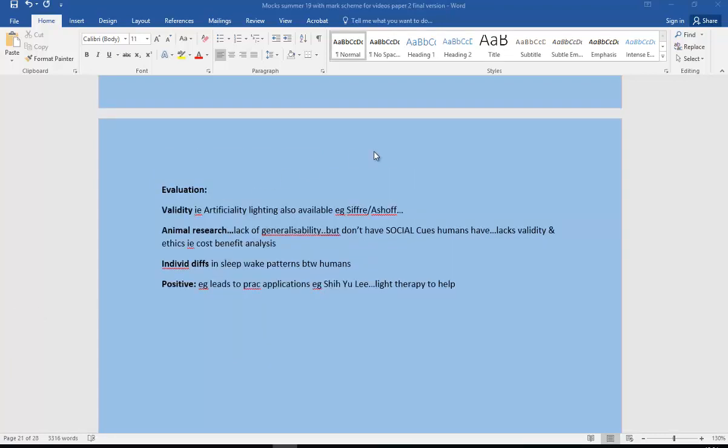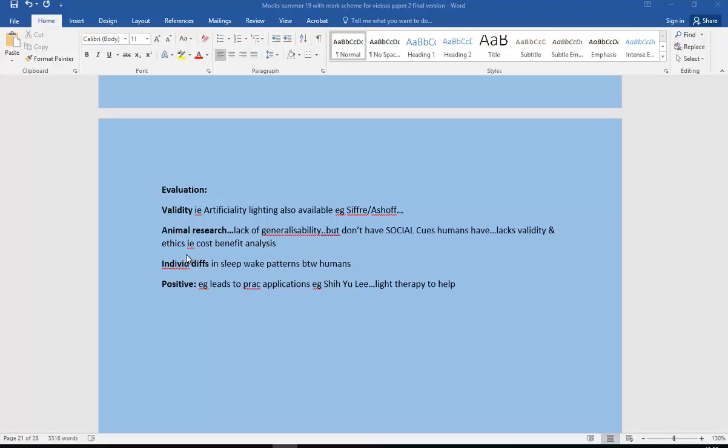Okay, so evaluating the circadian rhythm, obviously you're going to talk about validity. So we've got problems with artificiality. For example, with the cave studies, they still had artificial lighting, and we know that that also affects our rhythms. Also, a lot of it's based on animal research, lack of generalizability, but don't stop there. We need to say that those animals don't have social cues, which humans have. That is very specifically what will lack the validity there.